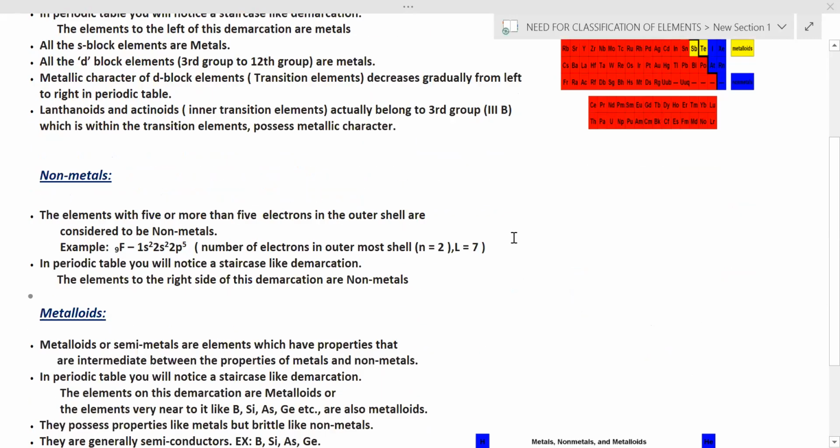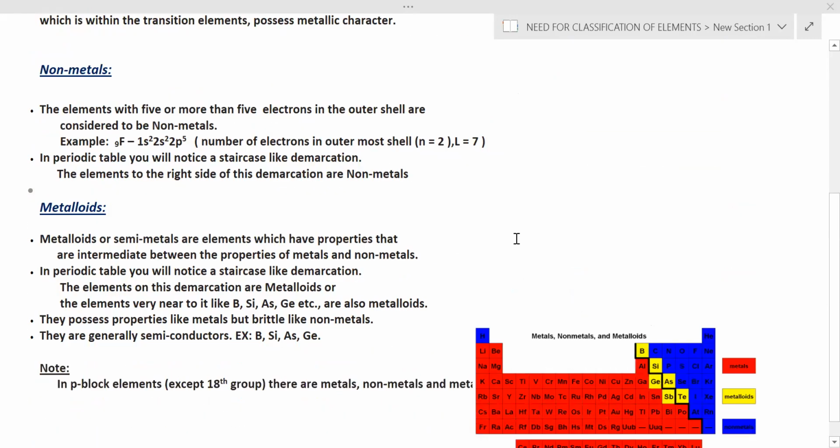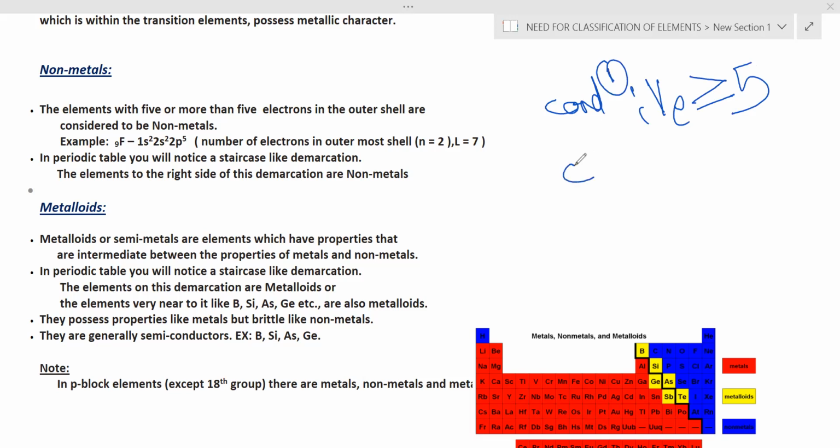So if you think about the non-metals, it's clearly instructed for us. Here both the conditions vary. The condition is if the valence electrons are greater than or equal to 5. This is the first condition. And condition 2, right side of the staircase.